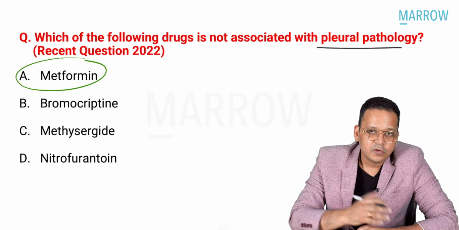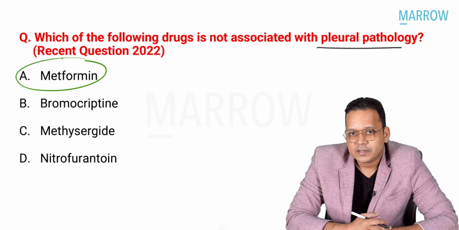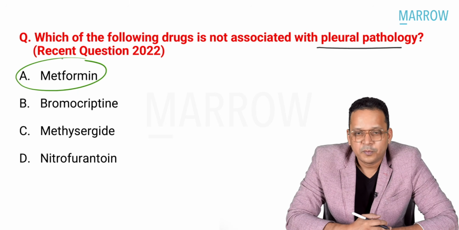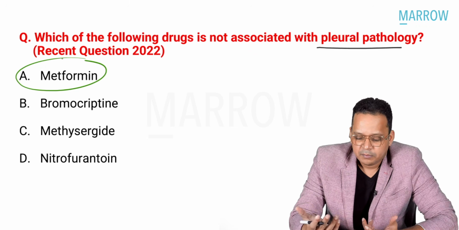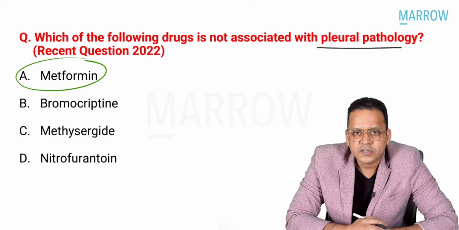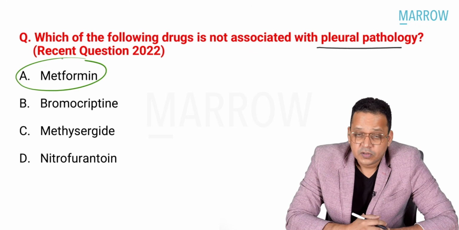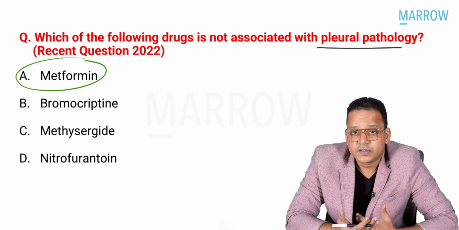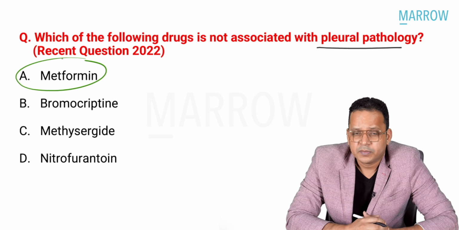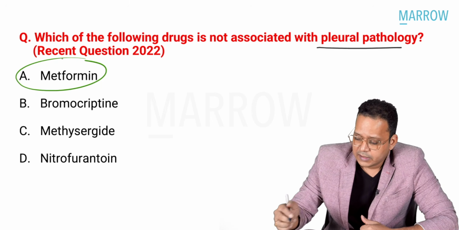Now, many of you had gone for this answer. The students told me they went for metformin with a hunch, because nowhere in metformin have we read that it causes some pulmonary pathology. Metformin causes vitamin B12 deficiency or lactic acidosis. So if you have got such a hunch for questions, you can go for the answer. Sometimes that gut feeling that we get is the right answer.